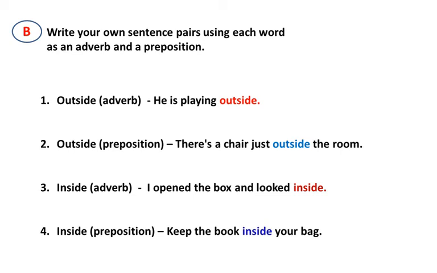Question number B. Write your own sentence pairs using each word as an adverb and a preposition. You have to use the word outside as an adverb and as a preposition. You can see the first sentence. He is playing outside. This is an adverb. There is a chair just outside the room is a preposition. Next word inside. I opened the box and looked inside is an adverb. Keep the book inside your bag is a preposition.